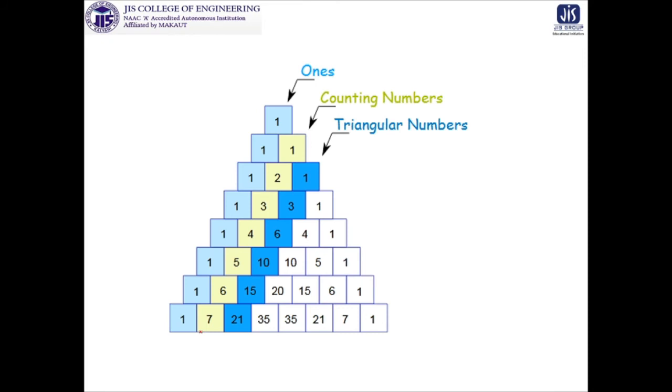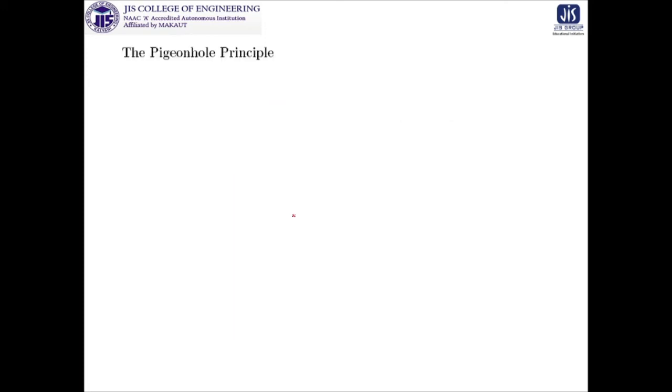So let us check this diagram. Look at this, this is the structure of 1 1 1 1 1, and for symmetry it is also something like that. These are the counting numbers, that is 1 2 3 4 5 6 7 and so on, and these are the triangular numbers. That means you are getting 1 3 6 10 15 21. I request all the listeners to keep this sequence in mind, 1 3 6 10 15 21. You will get another discussion where you will find some relationship with these numbers. So let us proceed for that.